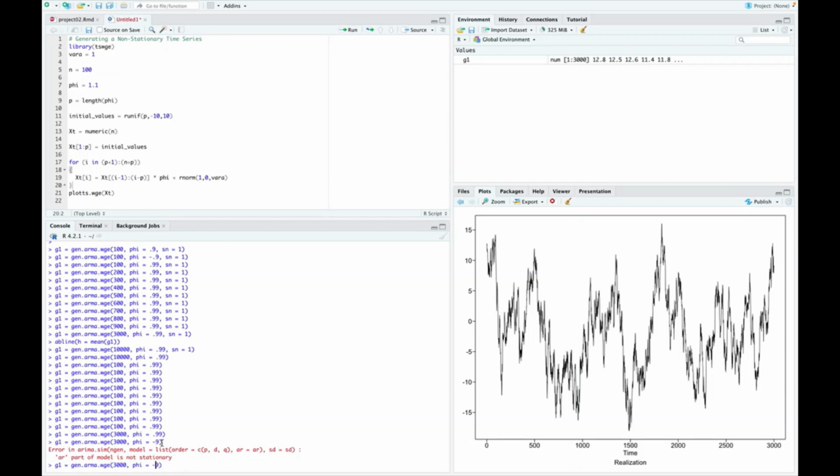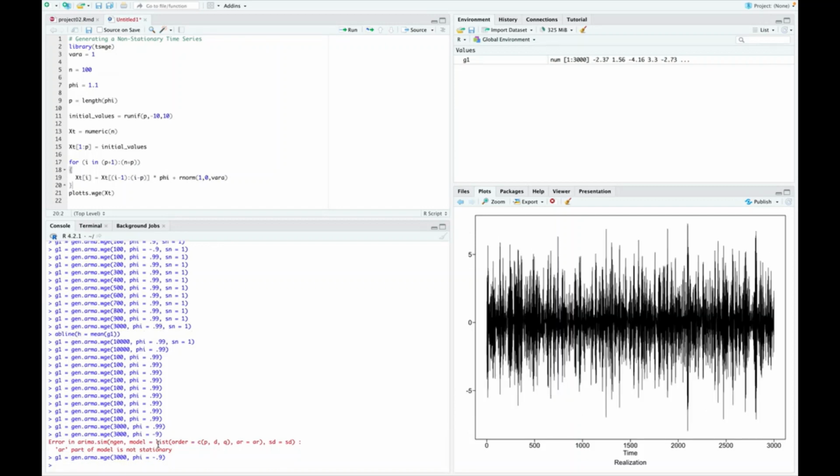That's a good example of a non-stationary process, right? That is more than 1 in absolute value. So TSWG is going to kick back. The AR part of our model is not stationary because we know in an AR1 it's very easy to see that phi1 has to be less than 1 in absolute value, which this is not, and thus its root is inside the unit circle, not on, but inside the unit circle. So if I correct it to this, it will be stationary, and that is the oscillating behavior.